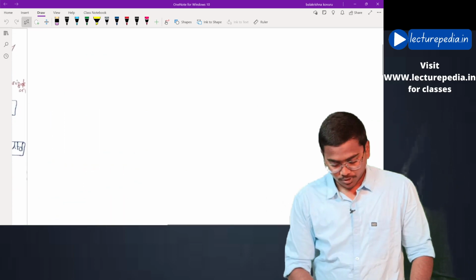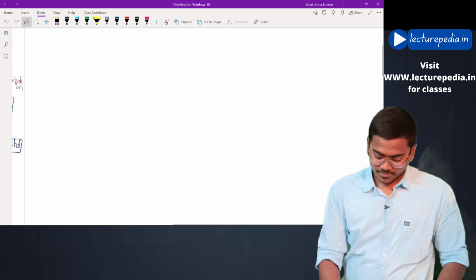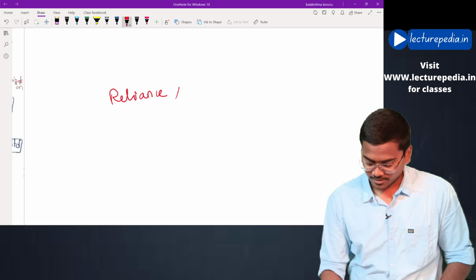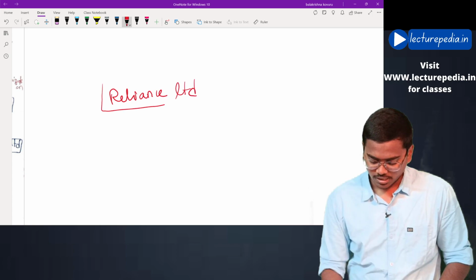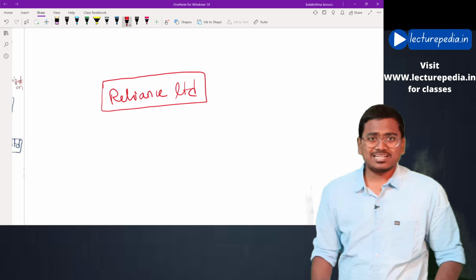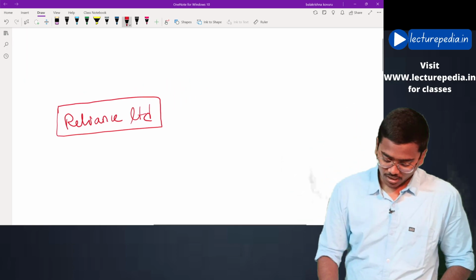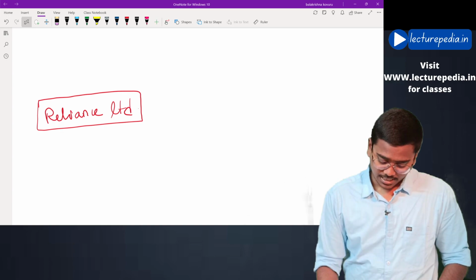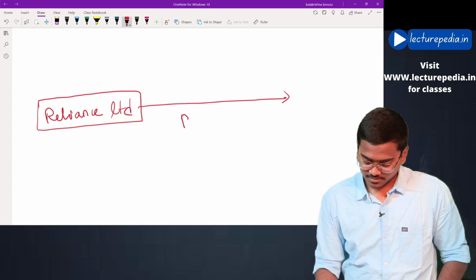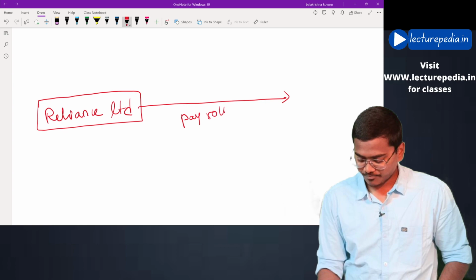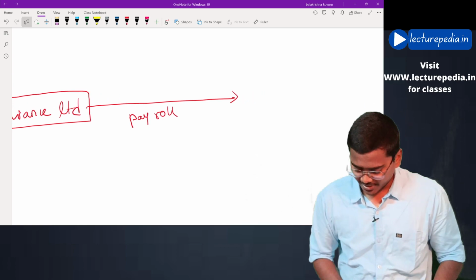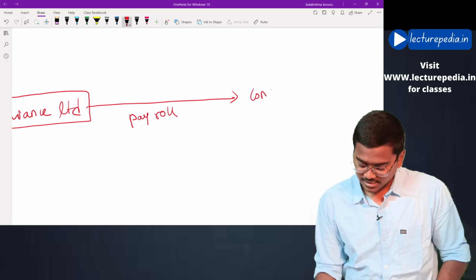Let's say, for example, there is Reliance company, Reliance Limited. Now, this Reliance Limited has outsourced one of its functions, let's say payroll function. The payroll function has been outsourced to a particular company by name Consultancy Limited.